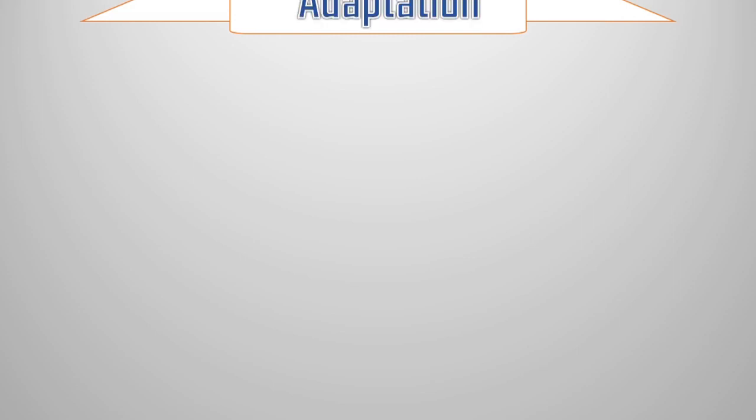What is adaptation? Adaptation is a characteristic of living organisms that allows them to change and helps them to survive and reproduce in the ecosystem.